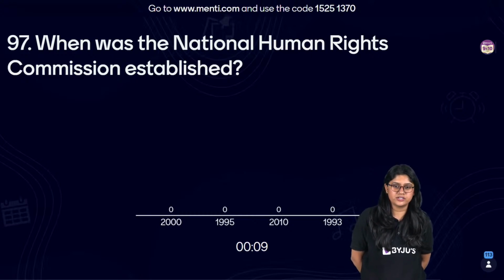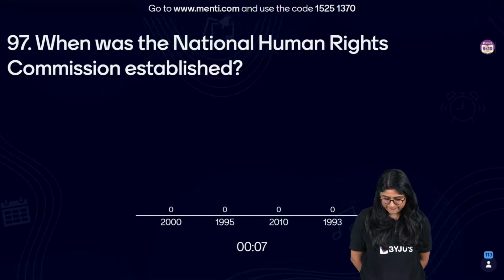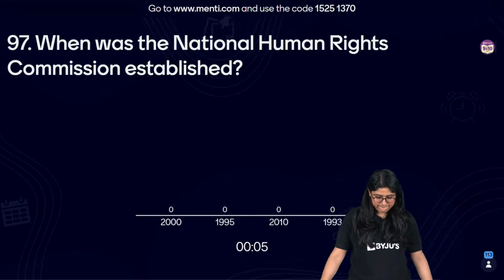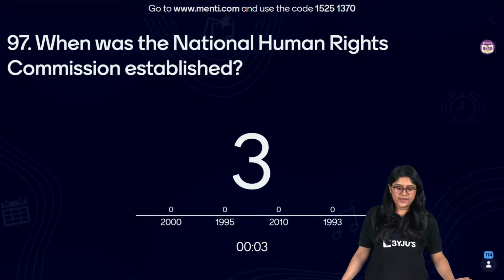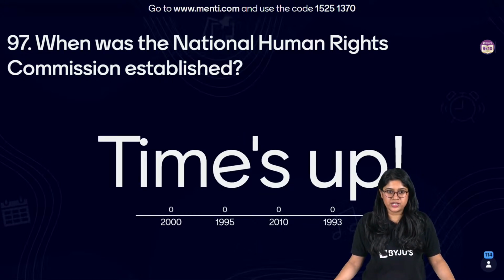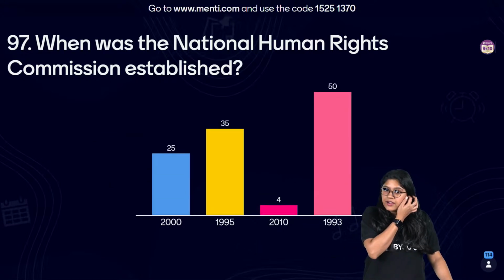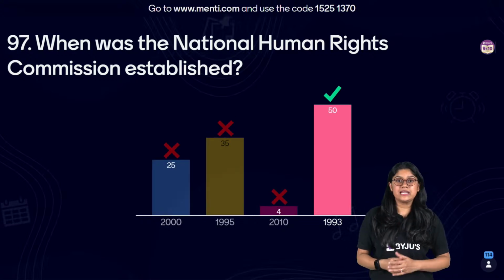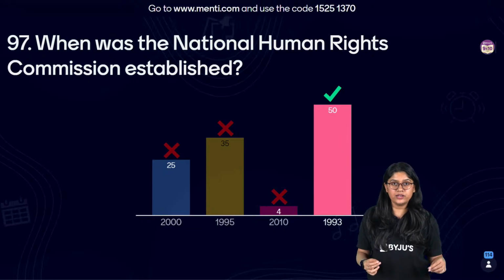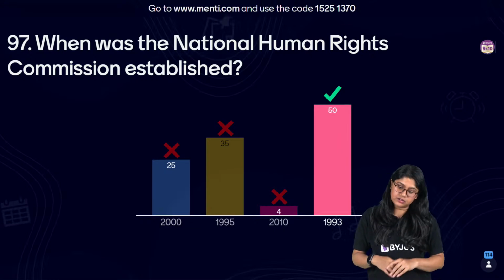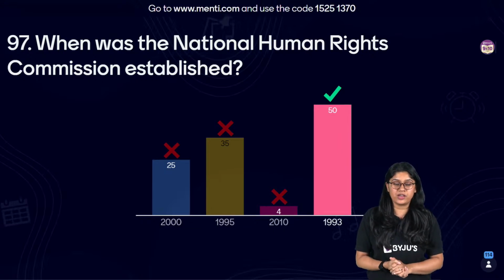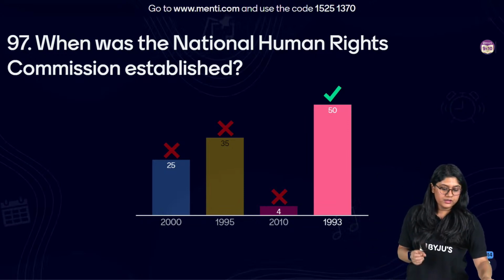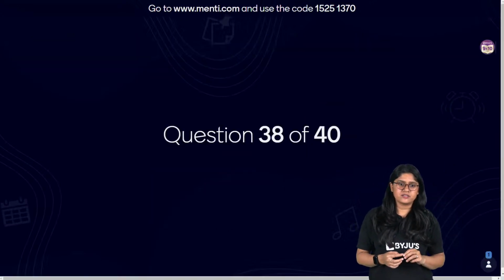Yes, very good. And the correct answer to this question is, yes, very good. It's the year 1993. So in the year 1993, we saw that the National Human Rights Commission was established. Very good, very good. Okay, last two questions, everyone.